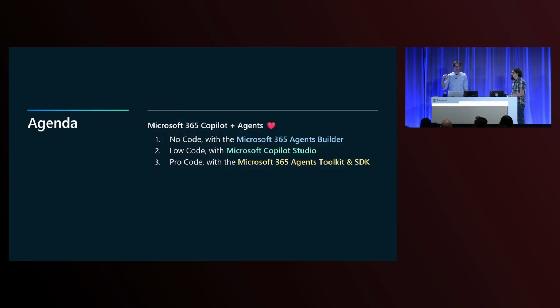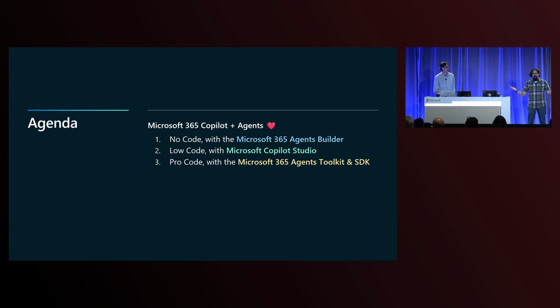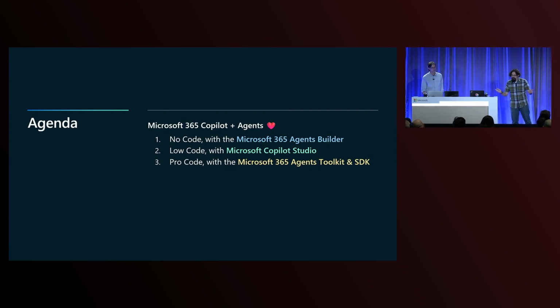Today we are going to spend the next hour talking about building agents for Microsoft 365 Copilot. My name is Aaron Bjork. I'm a product manager and I work on the Copilot Studio team. And I'm joined on stage by Abram Jackson. Hey, my name is Abram Jackson. I work on Microsoft 365 Copilot extensibility, and it is so awesome to be able to talk to you all today. This is one of my favorite things to do.